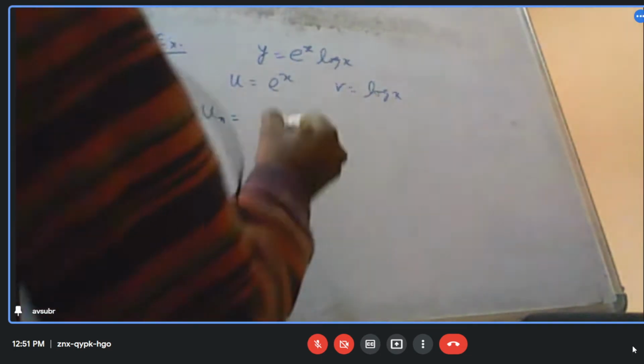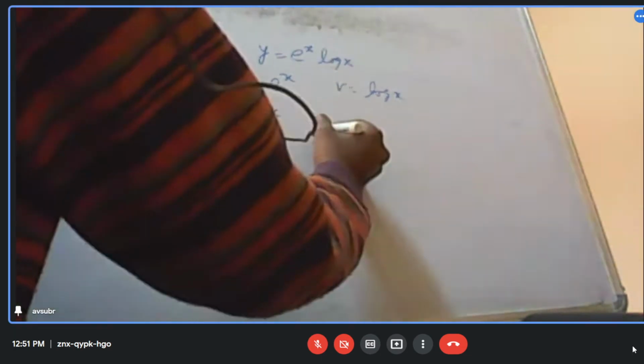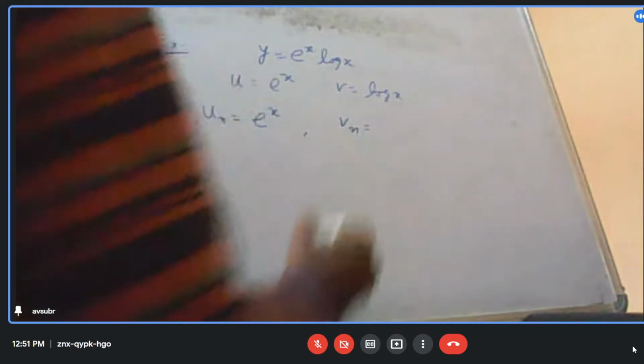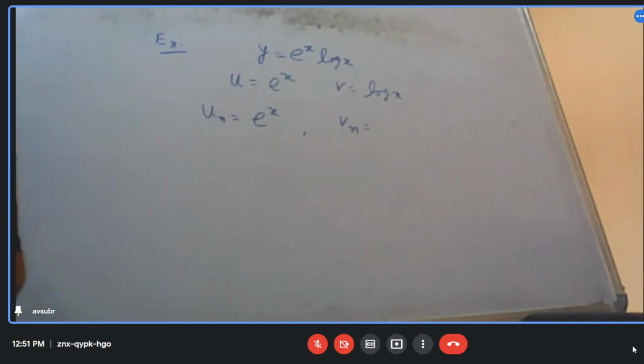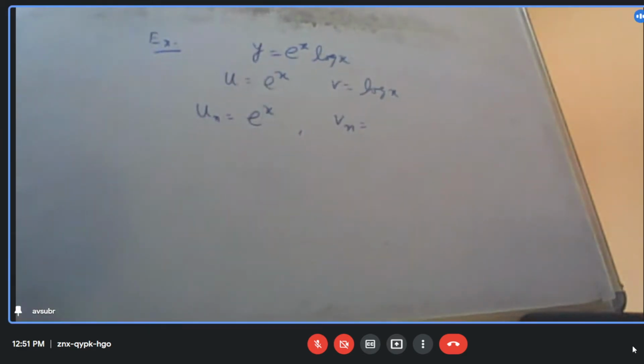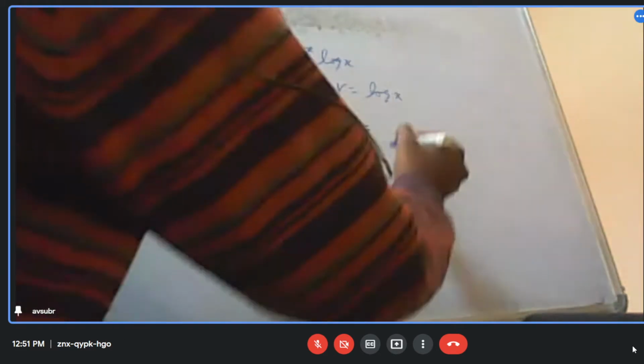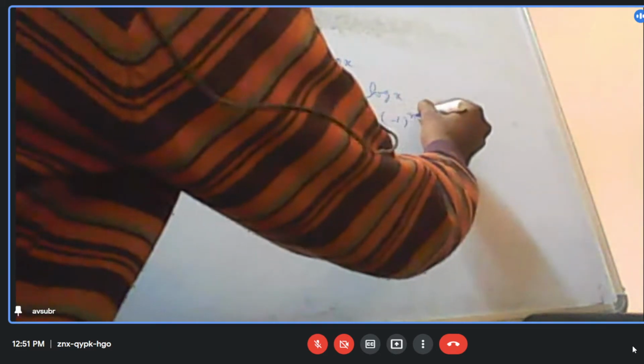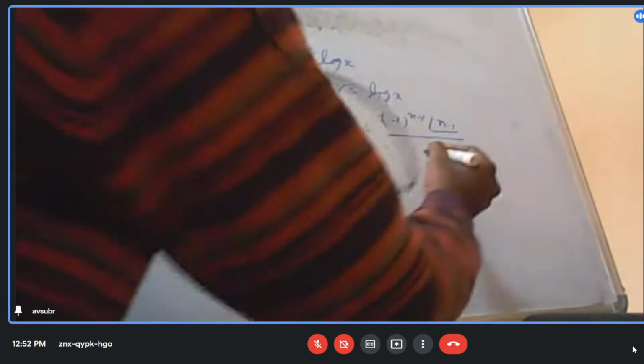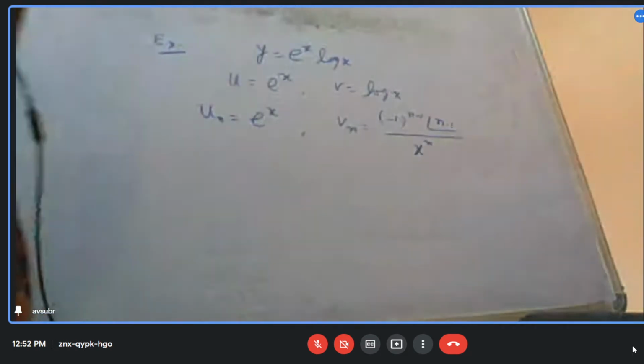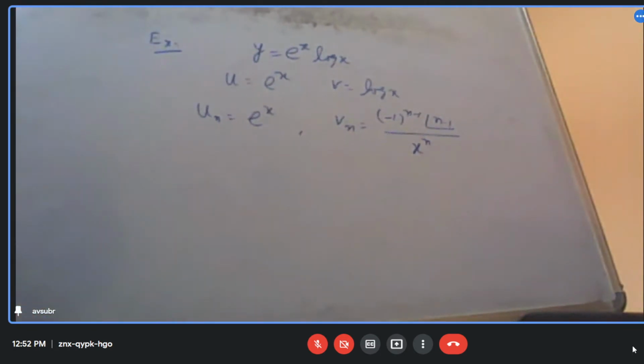It is e to the power x. And what is the nth derivative of log x? We have already done this. That will be (minus 1) to the power (n minus 1) into (n minus 1) factorial by x to the power n. Correct?